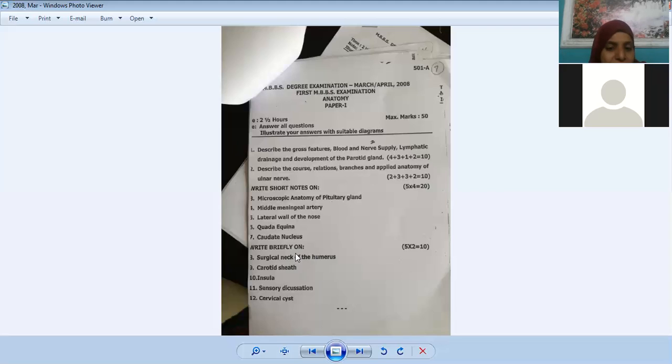Any more muscle which is supplied by the axillary nerve, Hema? I forgot. Teres major, right? Okay. Very good.